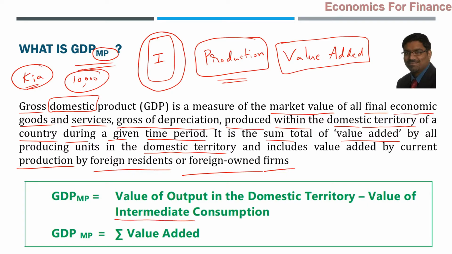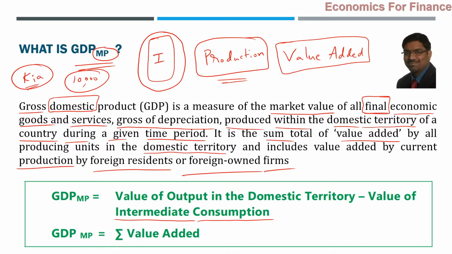Why this minus? Because we wanted the value of all final economic goods. Final only, not intermediate consumption. If there are any goods which are produced but consumed in the production of some other goods, those are called intermediate consumption. Those are consumed in the production of final goods. Should they be valued also? Should they be included also? They should not be. That is why they are excluded here.